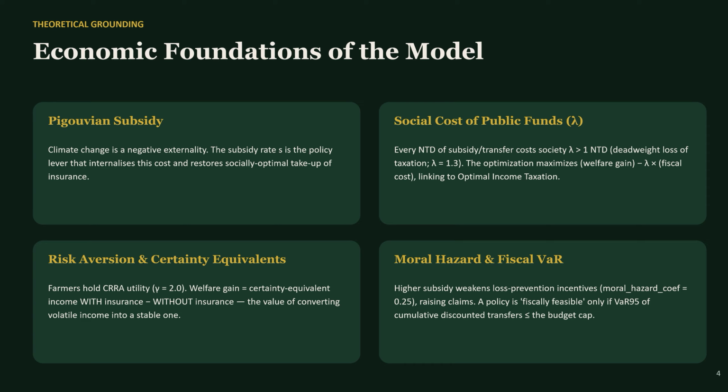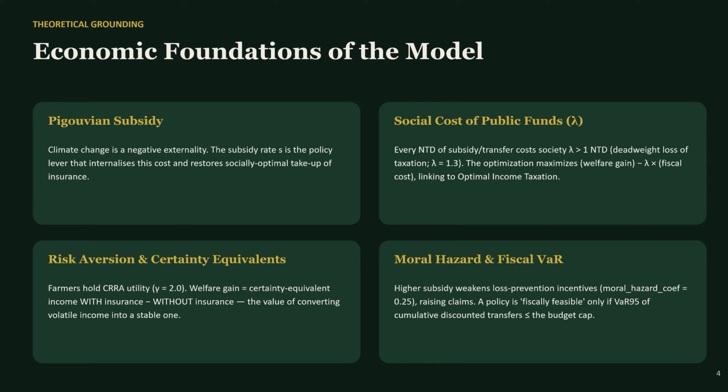Every NT dollar of government subsidy doesn't cost society exactly one dollar because taxation itself has deadweight loss. We set lambda equal to 1.3, so our optimization doesn't just maximize farmer welfare, it maximizes farmer welfare minus lambda times the fiscal cost. This is the direct link to the optimal income taxation unit in our course.